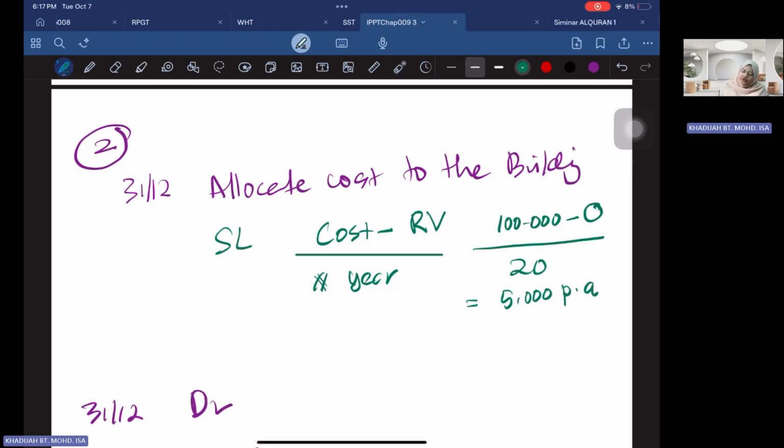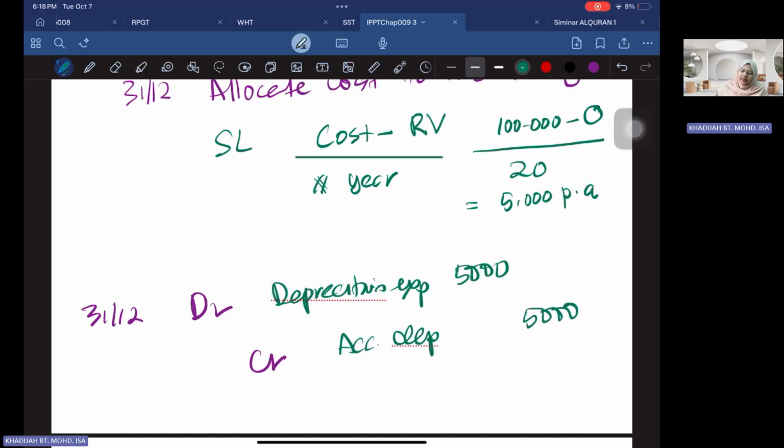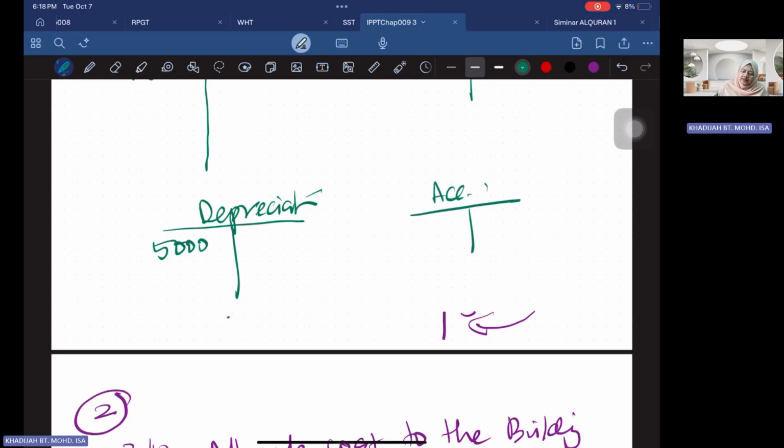Okay, so how are you going to record the depreciation? Depreciation is an expense. So you're going to debit your depreciation expense of 5,000, and you're going to credit your accumulated depreciation of 5,000 ringgit. So if you have T accounts here, you will have your depreciation, an expense. You're going to record that 5,000 and credit your accumulated depreciation of 5,000. So this one is depreciation for the first year.